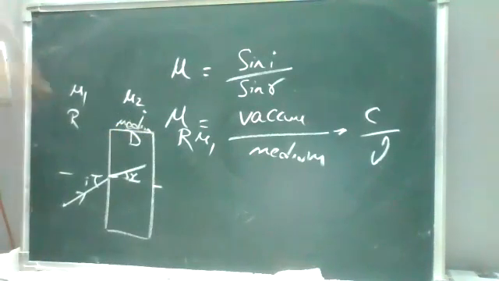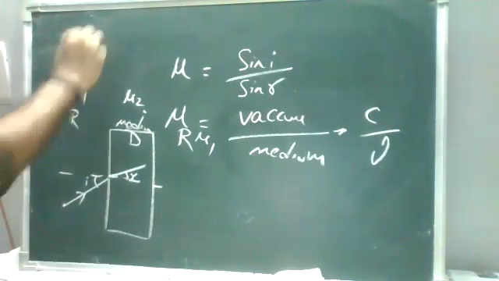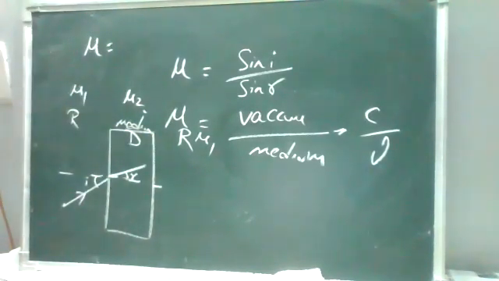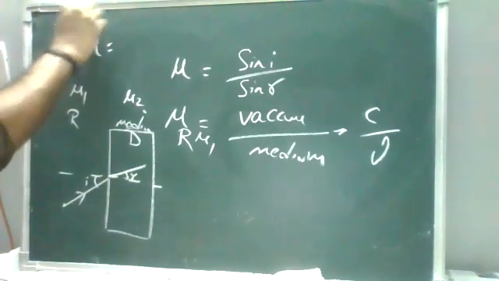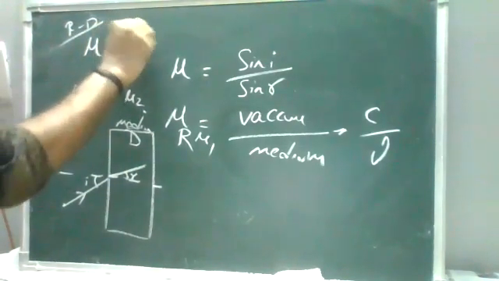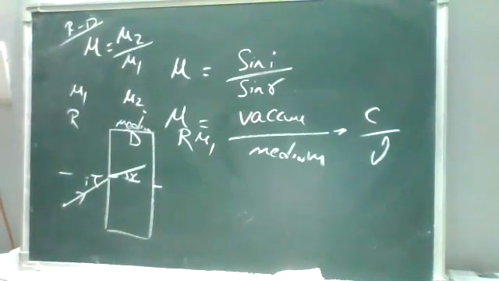So this is your incident ray and this is your refracted ray. So from this relation, in a medium, as you have said before, mu is n2 by n1. So the refractive index from the rarer towards the denser is mu2 by mu1. Sometimes in textbooks it is written the other way, but both are the refractive index.